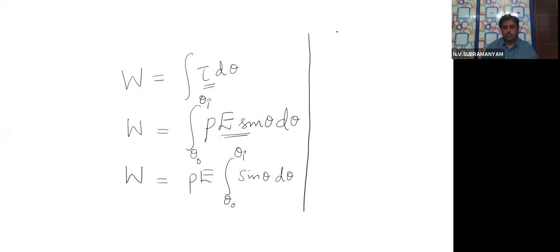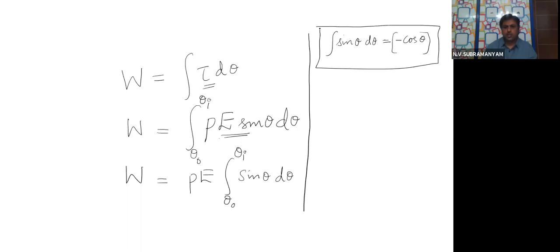All of you know the integral of sin theta d theta, which you learned already in the first year. It is minus cos theta. This is the formula for the integration of sin x dx, or sin theta d theta. Sin theta d theta is what? Minus cos theta. And what are the limits? Do not forget the limits: theta 0 to theta 1. So let us see what we are getting.